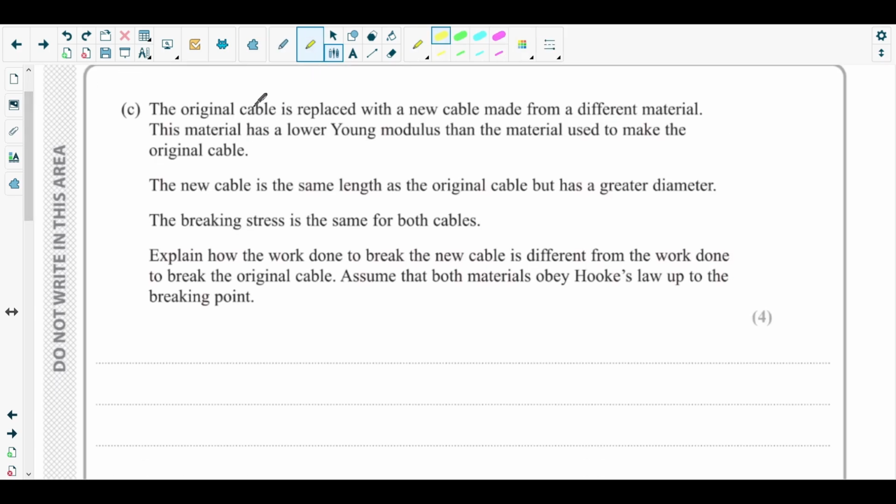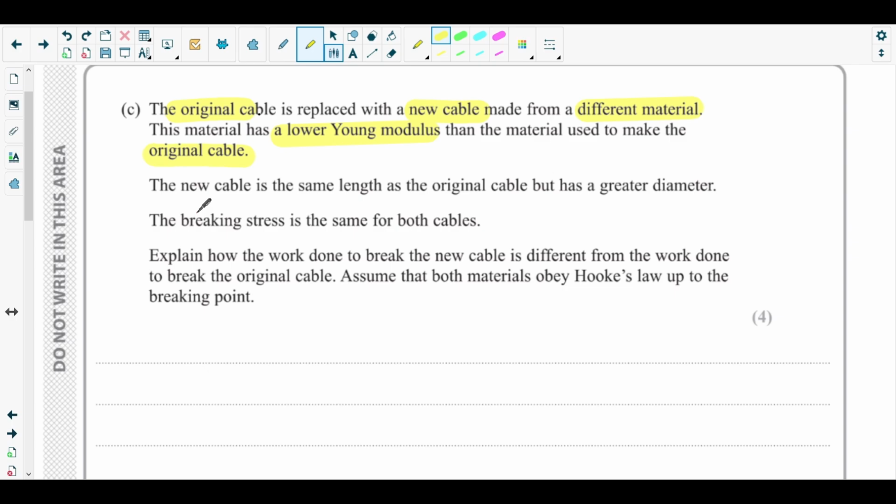Here the question says the original cable is now replaced with a new cable made from a different material. This material has a lower Young modulus than the material used to make the original one.